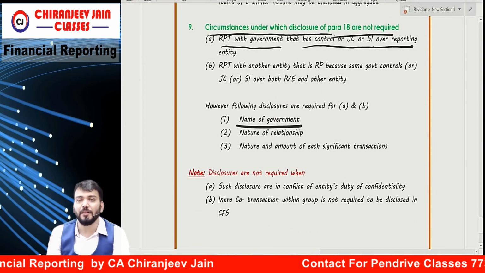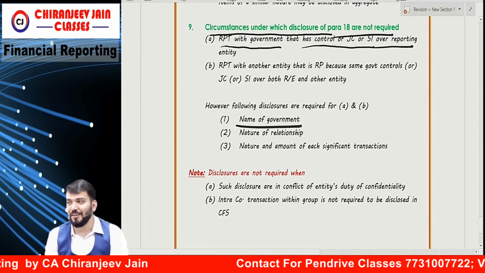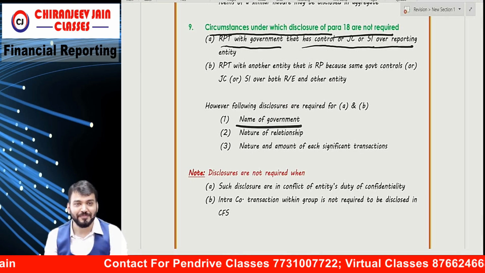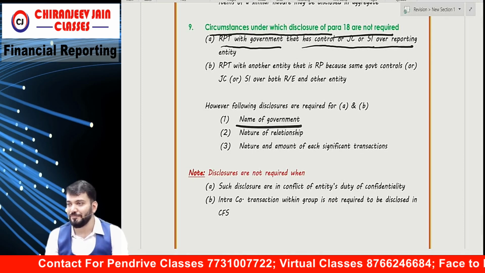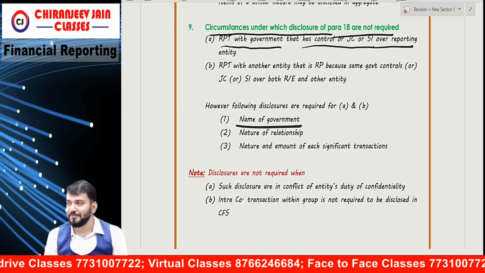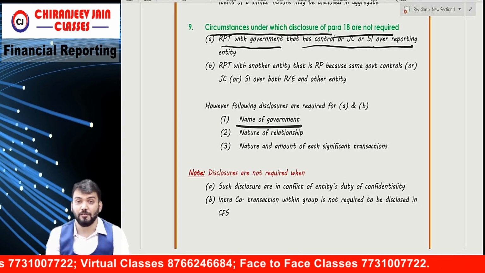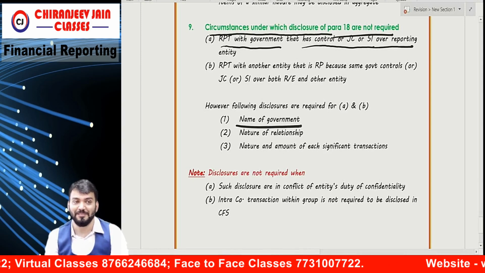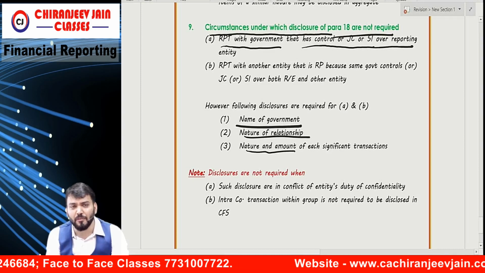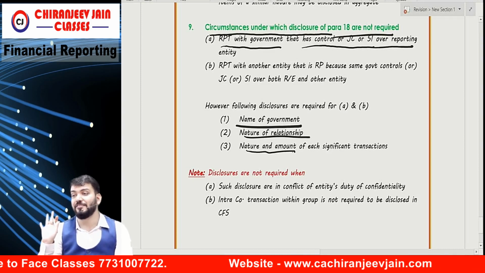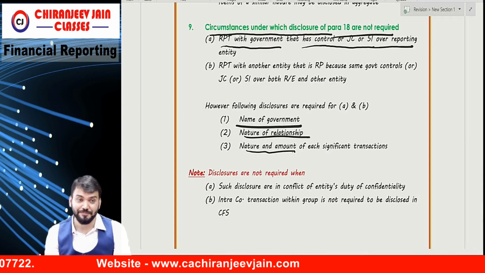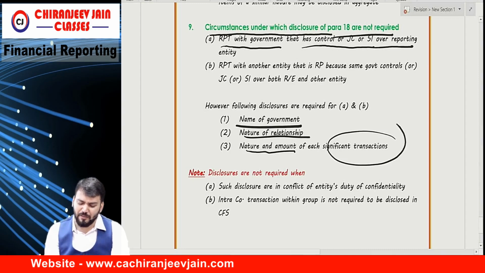What? Name of the government who is doing fraud, disclose? Of course, they are doing manipulation. Why exempted? Because government is involved. Government will do all types of fraud, correct? That is why they said leave them. It is bound to happen. Correct? The name of the government is disclosed so that the public can understand this is the government. Okay? The nature of relationship, and only the nature and amount of significant transactions need to be disclosed. Means not all transactions. Now what is significant, that is not defined. So significant transactions are required to be disclosed.